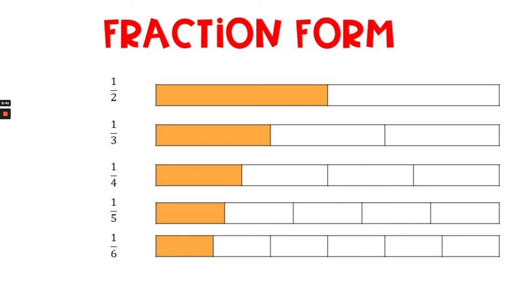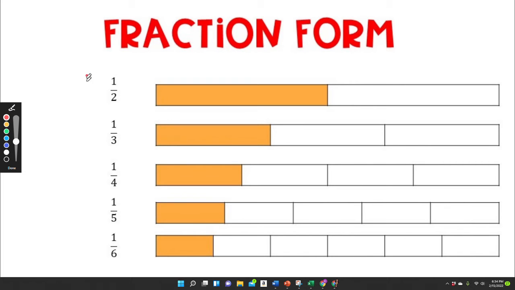This is fraction form. 1/2 looks like 1/2. 2 is the total number of parts in the whole. There's one part, two parts. And the 1 is how many parts are shaded. So there's one part that's shaded. So 1 out of 2 parts are shaded.